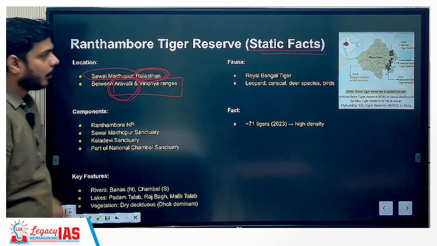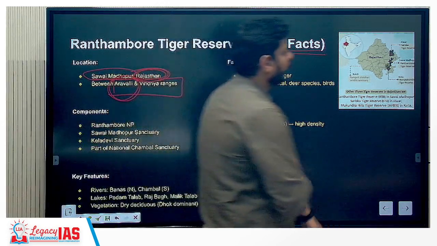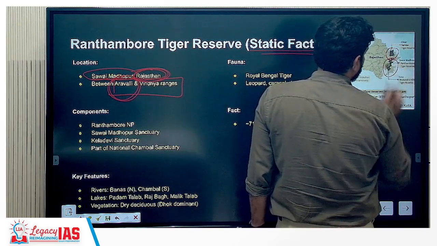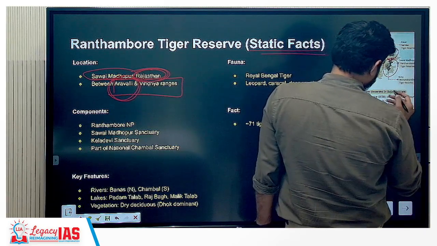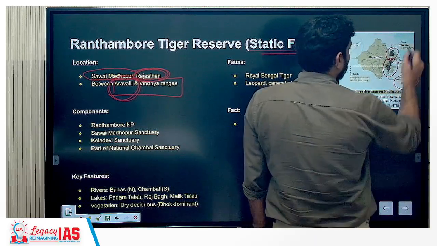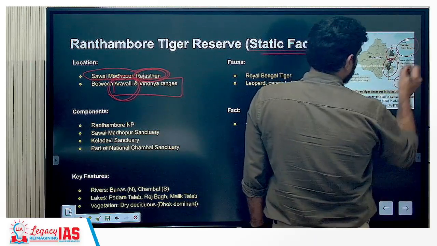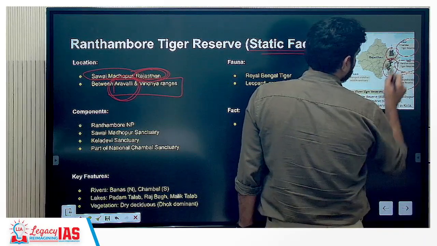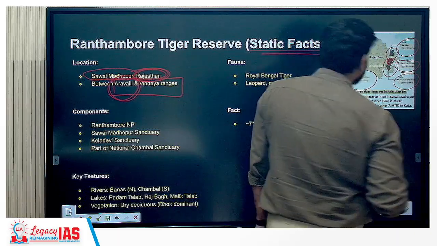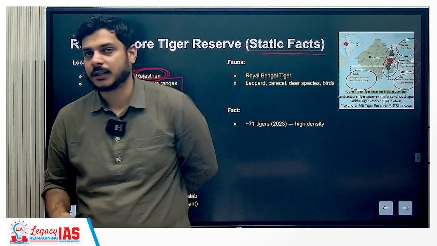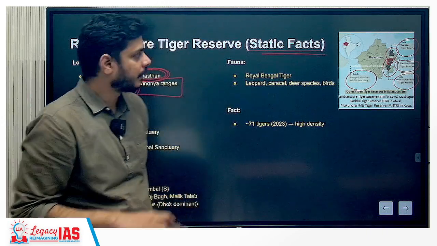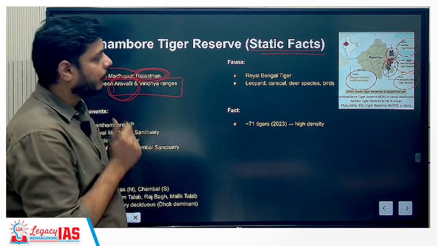Okay. What are the components? We can see that it is on the eastern part. Among the tiger reserves near this, you have Mukundra Hills Tiger Reserve, you have Sariska Tiger Reserve, you have Savai Madhopur. This is your Ranthambore. Here you have Ramgarh Vishdhari Wildlife Sanctuary. So a question can be asked, what are the protected areas in and around the Ranthambore Tiger Reserve? They will give you options, so you will have to choose the right ones.